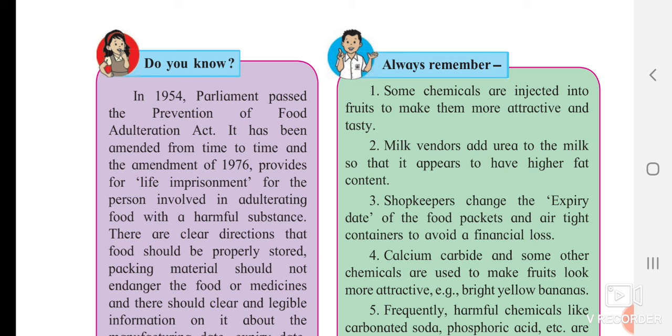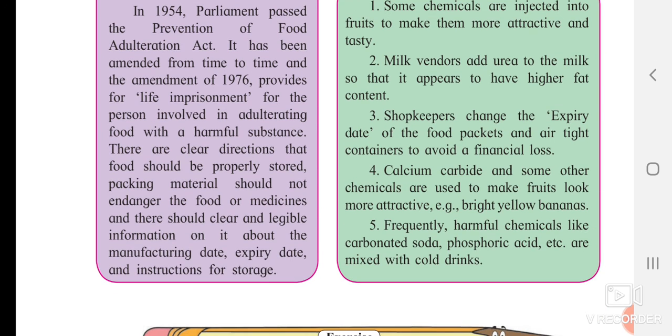There are clear directions that food should be properly stored. Packing material should not endanger the food or the medicines. Whatever materials you are using, see that they are of good quality. And whenever you are purchasing something, see the manufacturing date and the expiry date also. Sometimes shopkeepers, to avoid their loss, change the manufacturing date, and that is the reason foodstuff remains with them after the expiry also, and we purchase it, which can later be harmful for us. So please don't do this.